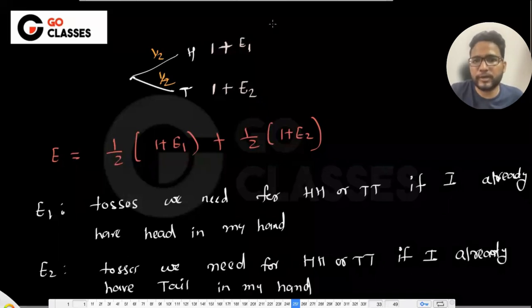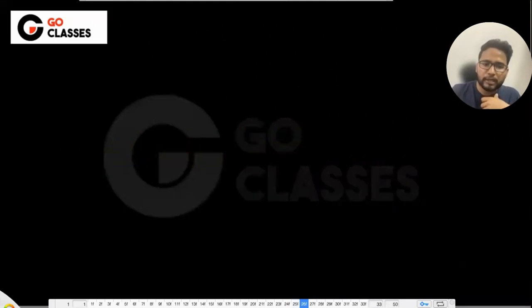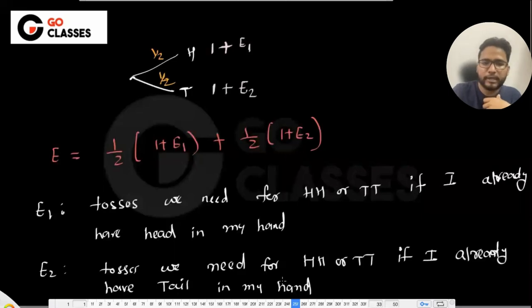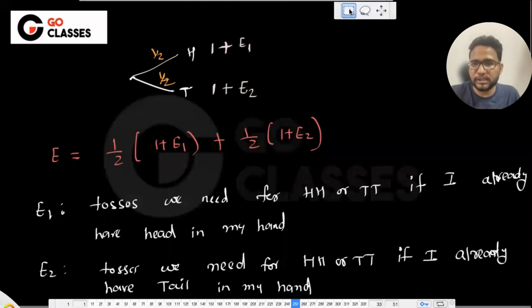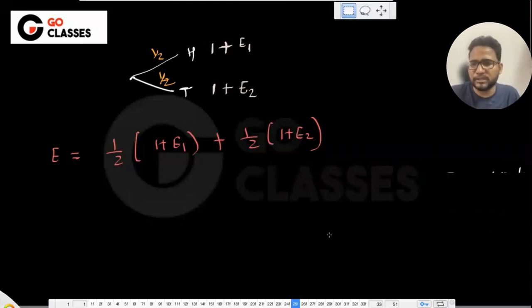This is the description for E2. Now let's calculate this E1 and E2. Let me go to the next page and calculate them. I hope the question is clear to everyone, and the process is getting clear, that we want to calculate E1 and E2. Let's suppose this is E1 and this is E2.